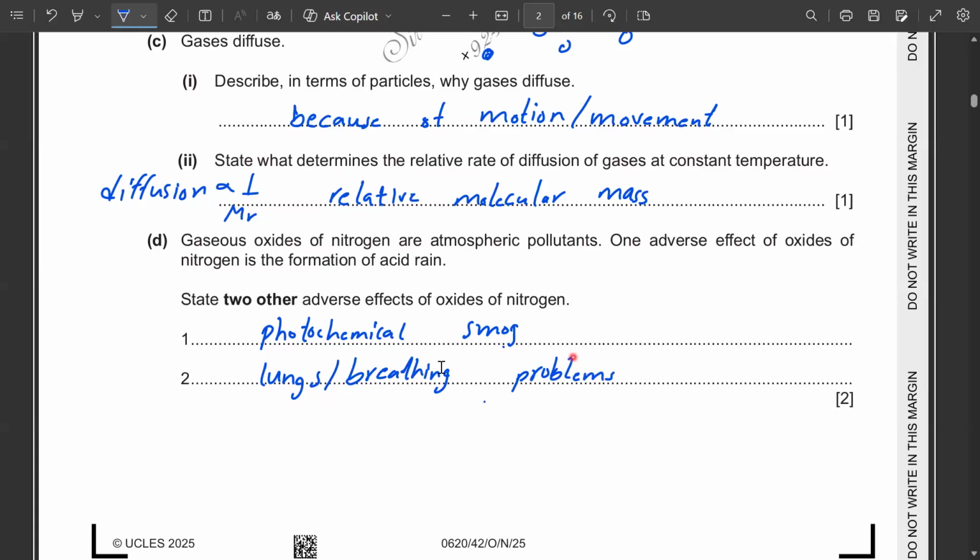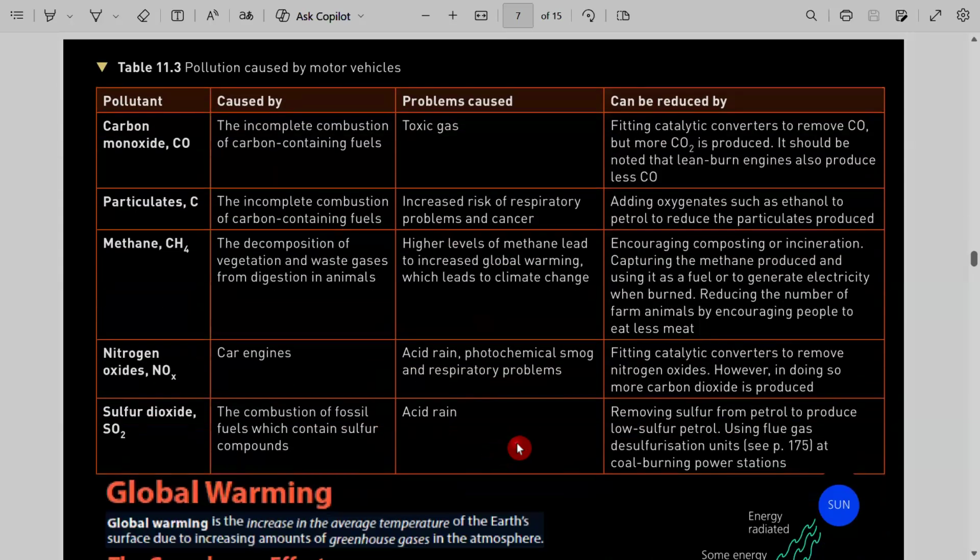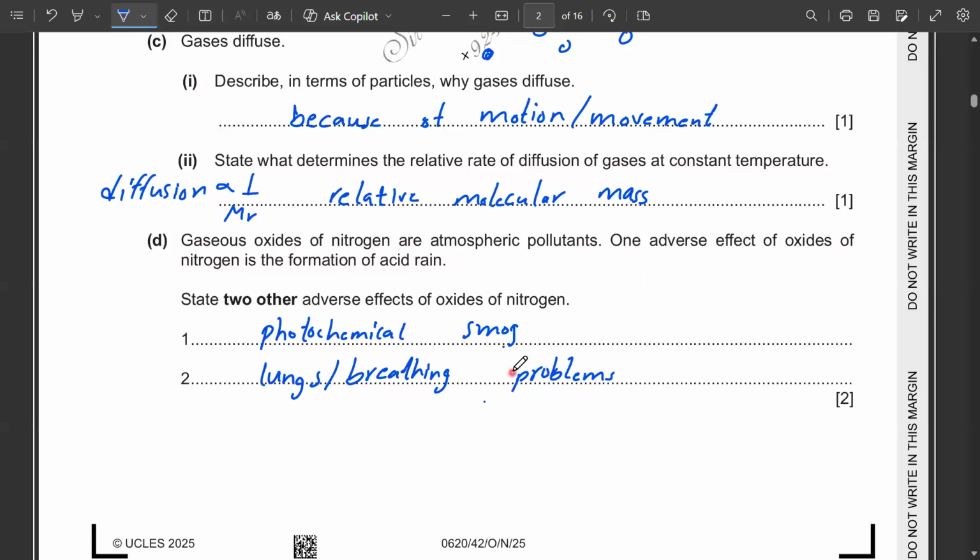Or more precisely, respiratory problems. Lungs, breathing, or respiratory problems.